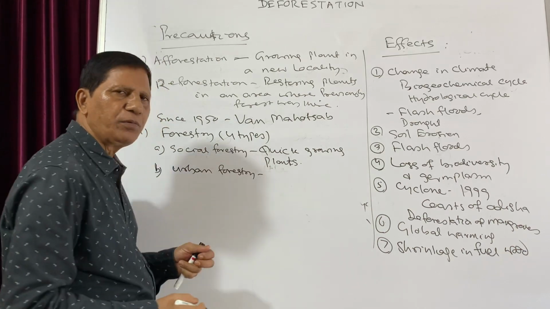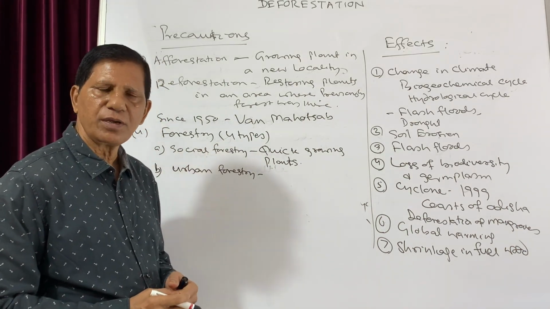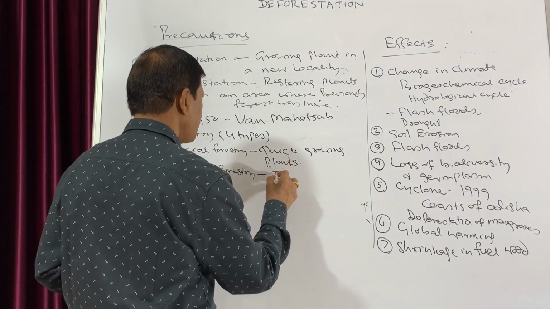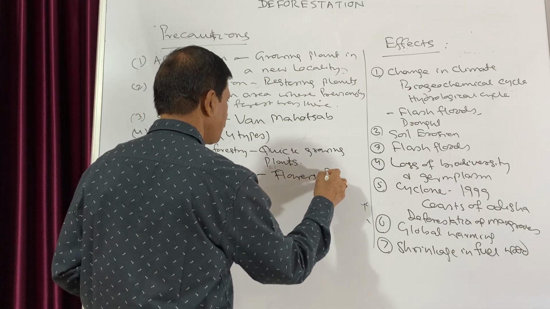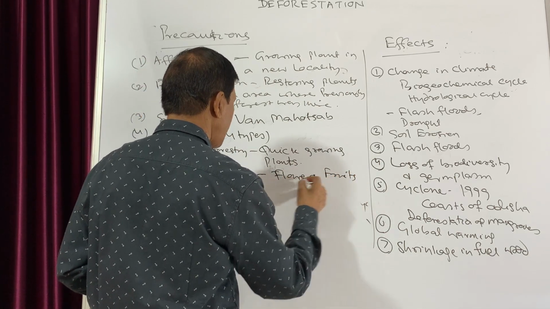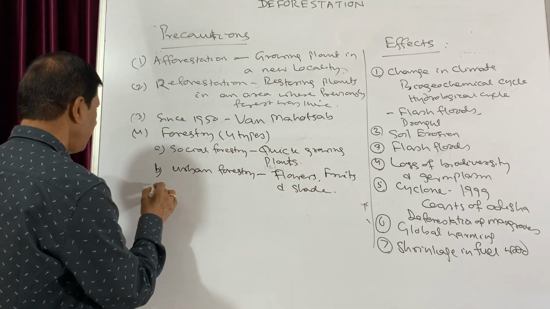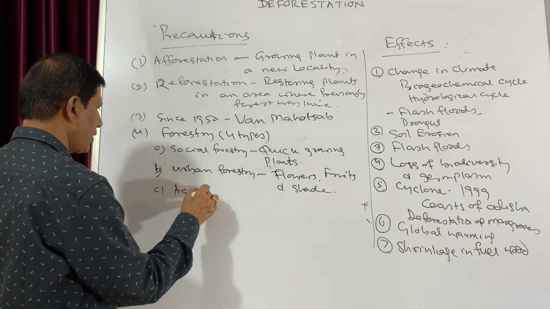Now, most of the people live in urban areas, so there they cannot grow very big trees, but they can grow trees for flowers, fruits, and shade. Then the third type is agroforestry.